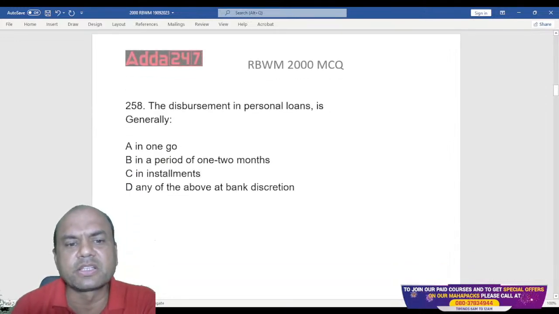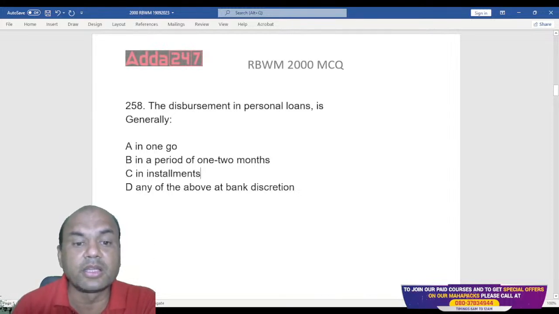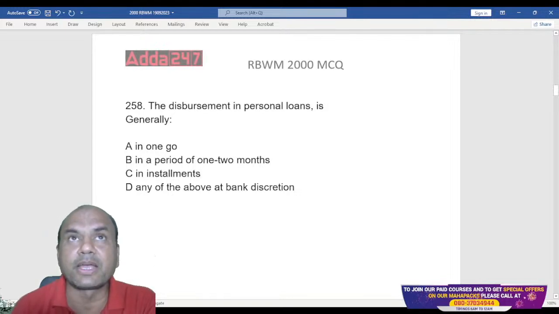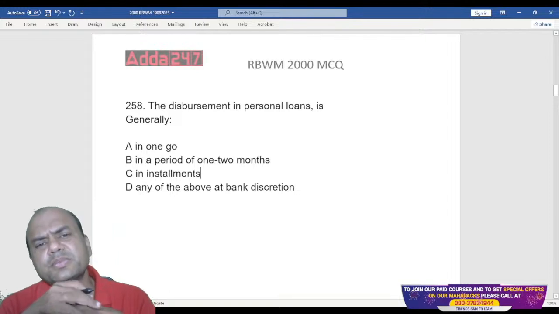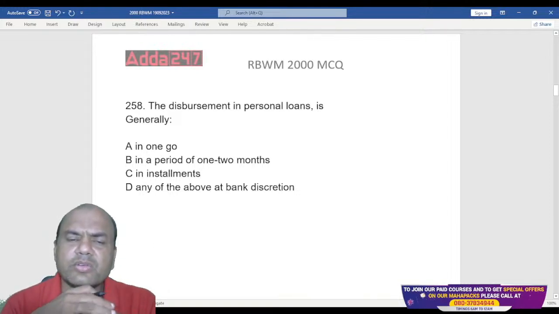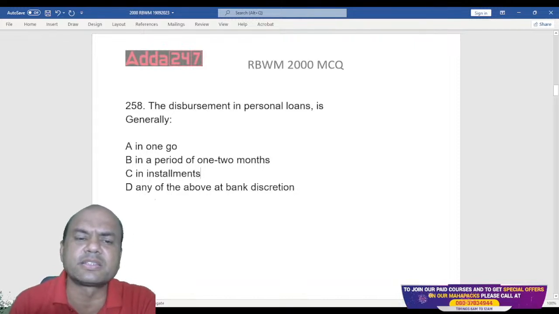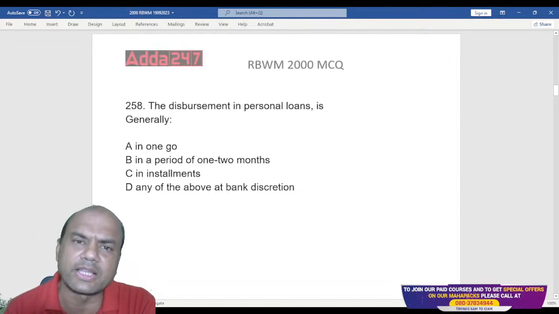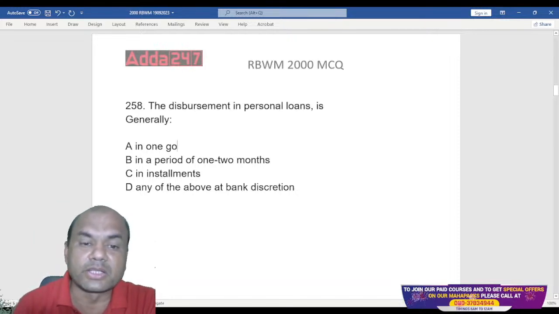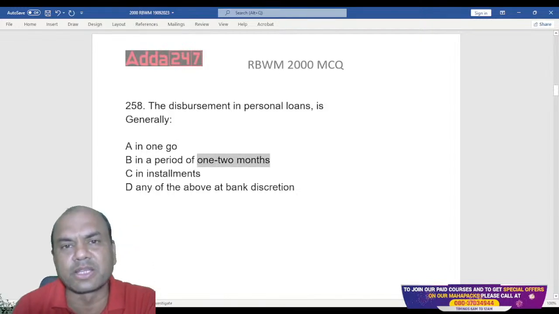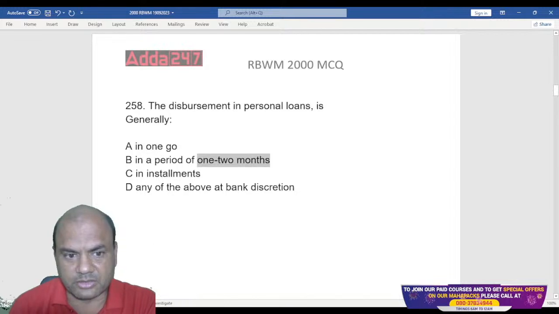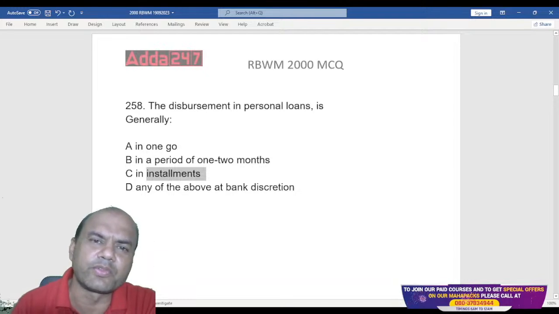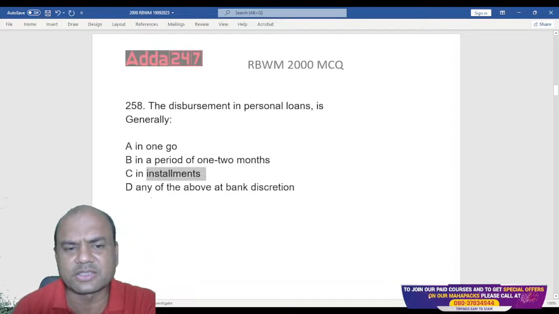Next one. The disbursement of a personal loan is generally in one go, in the period of 1 or 2 months, in installments, any of the above at the bank's discretion. So personal loan is disbursed how? In one go, or one go means what? Single installment. Suppose you want a loan of 5 lakhs, I'll give you 5 lakhs immediately. Or will I give it in 1 or 2 months? This month 1 lakh, next month 1 lakh. In installments, every month I'll be giving you 50,000. Do I give it like this at the bank's discretion?